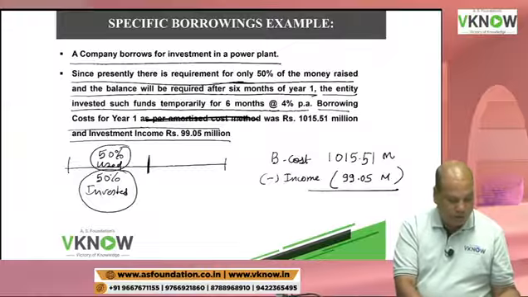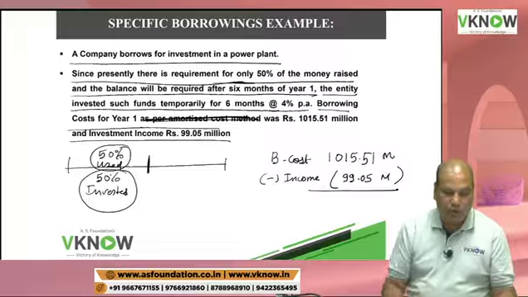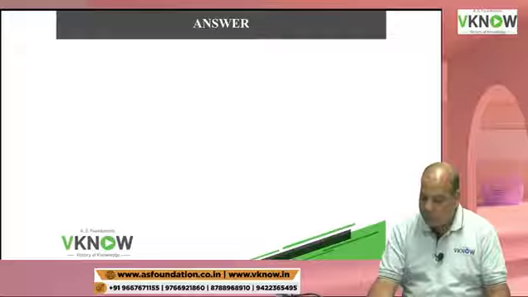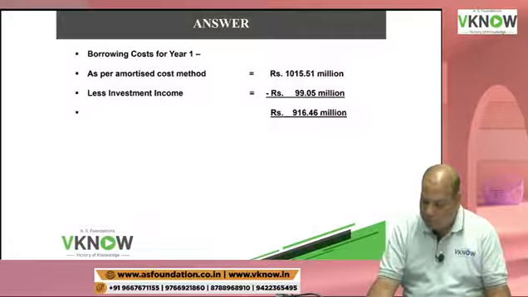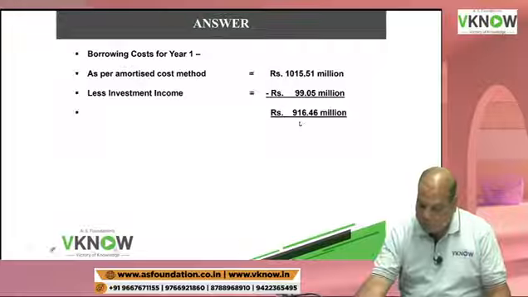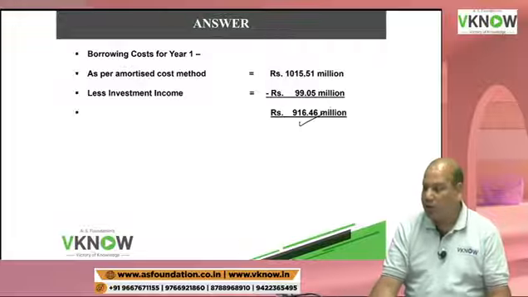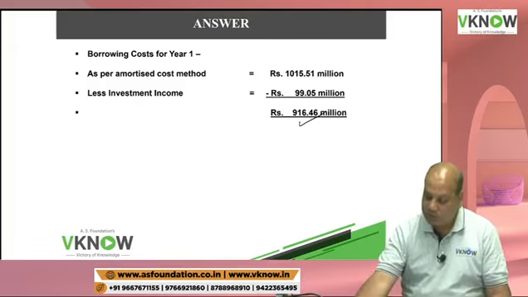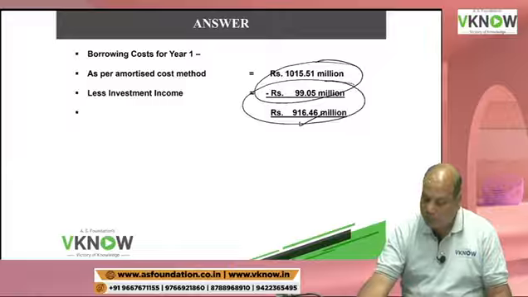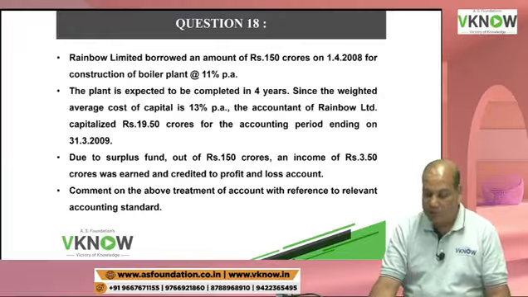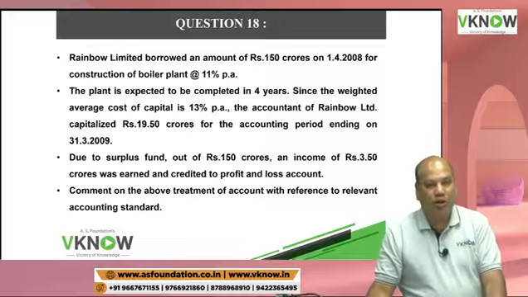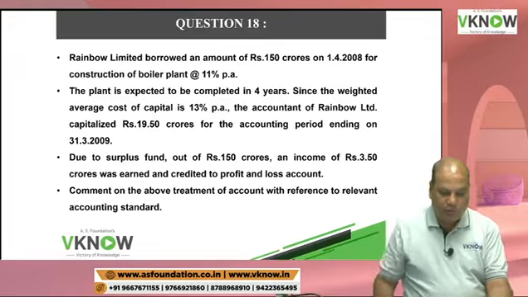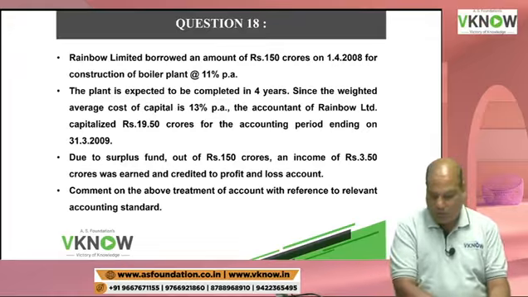So take the difference between the two figures. The answer is, Sanket is saying 916.41. 916.46, yes, you are right. 916.46 million will be capitalized. Okay. So as far as specific borrowing is concerned, take the actual borrowing minus income from temporary investment, and the net borrowing cost is to be capitalized. So now I am going to take a question from your book. Tanya is also right. You people are really genius.